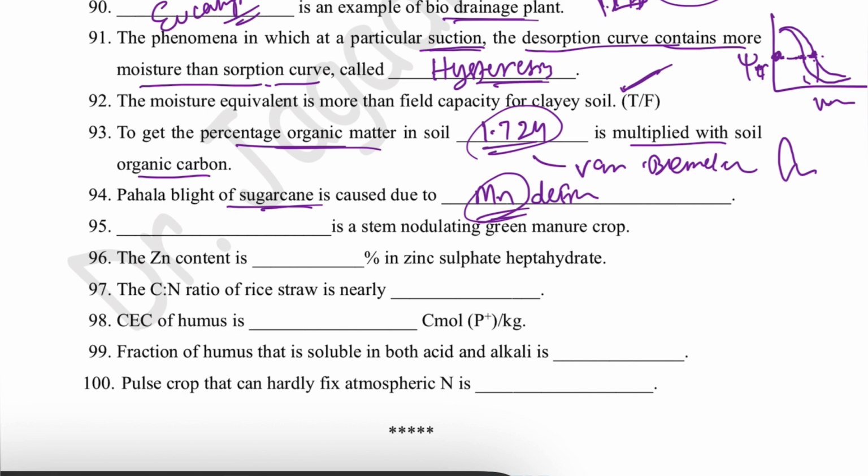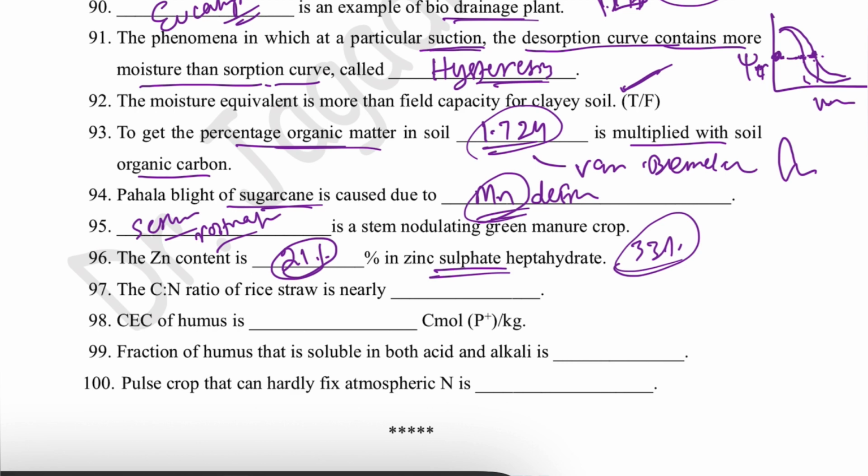Dash is a stem nodulating green manure crop. You know this, that is Sesbania rostrata. The zinc content is dash percent in zinc sulfate heptahydrate, that is 21%. Zinc sulfate monohydrate contains 33% zinc, and zinc sulfate heptahydrate contains 21% zinc.